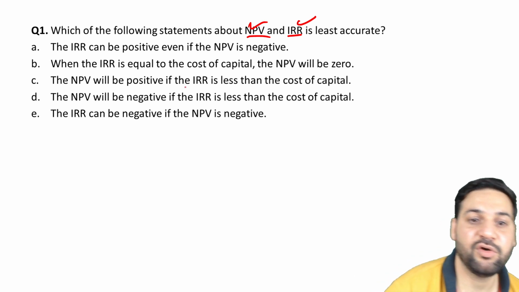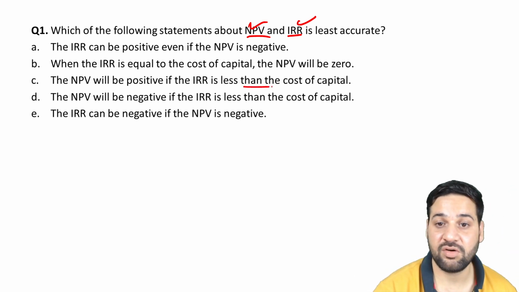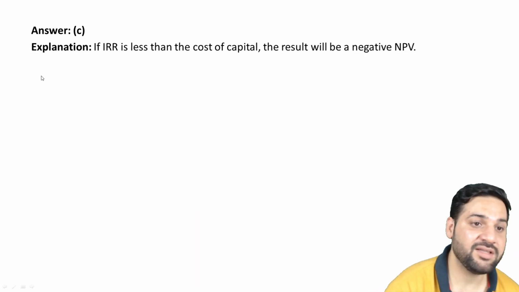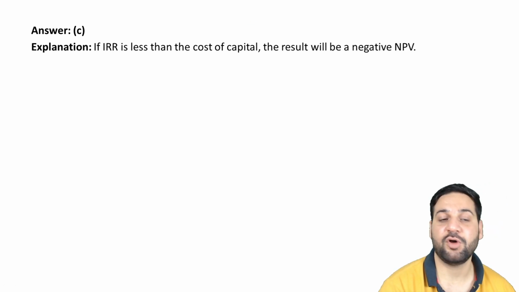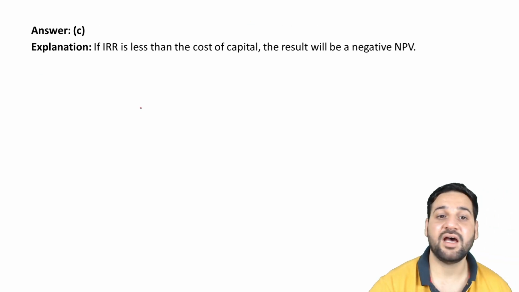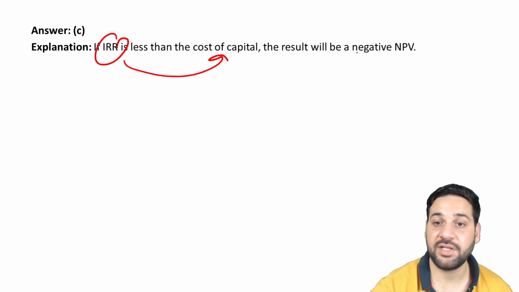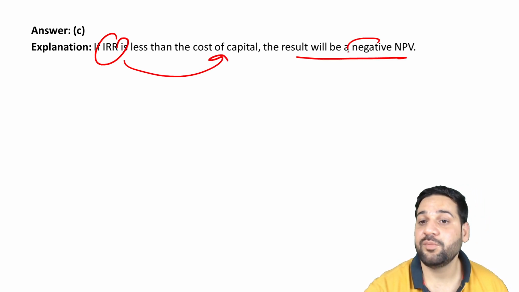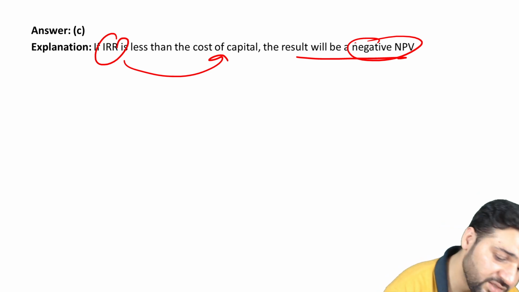The NPV will be positive if IRR is less than cost of capital. The confusion is between C and D. See, if the IRR is less than the cost of capital, the result would be a negative NPV. That is very important.